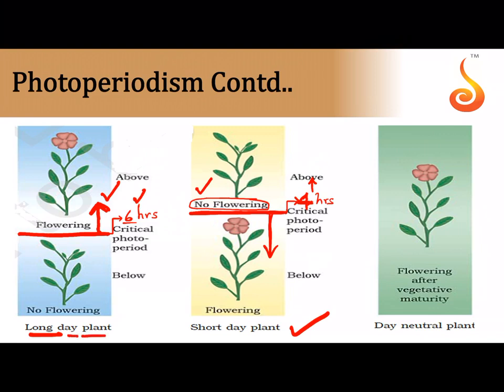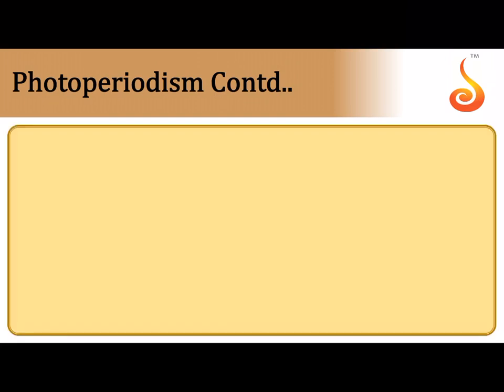So long day plants flower when you expose them to light which exceeds the critical photo period, and short day plants will flower only when the light is below the critical photo period, whereas none of it matters for a day neutral plant.